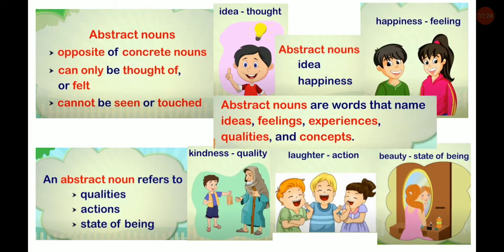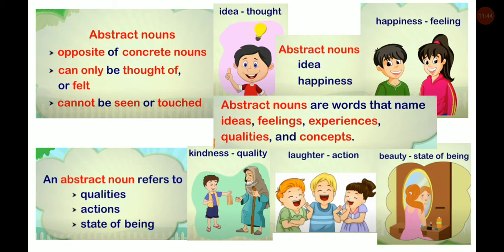That is an abstract noun. Then happiness. Happiness is a feeling. So abstract nouns are the words that name ideas, feelings, experiences, qualities and concepts.